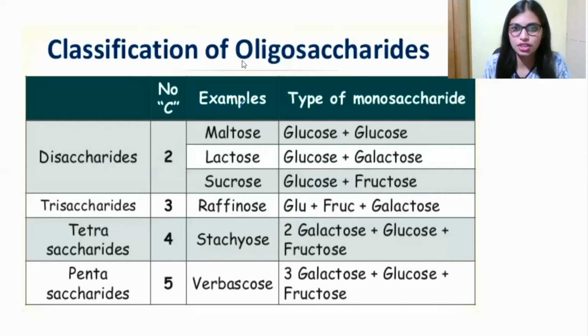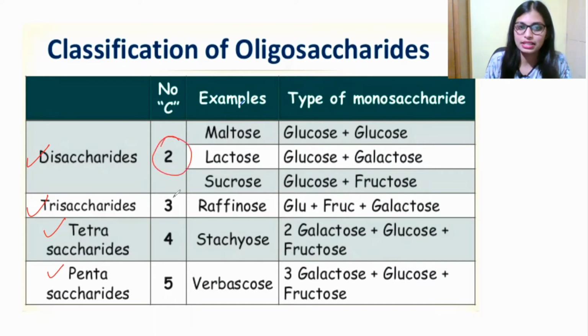Now move to the classification of oligosaccharide. As I already mentioned, based on the number of monosaccharides, it is subdivided into disaccharide, tri, tetra, penta. In disaccharides, the number of monosaccharide units is 2, in trisaccharides 3, in tetrasaccharides 4, and in pentasaccharides 5. Examples for disaccharide are maltose, lactose, and also sucrose.